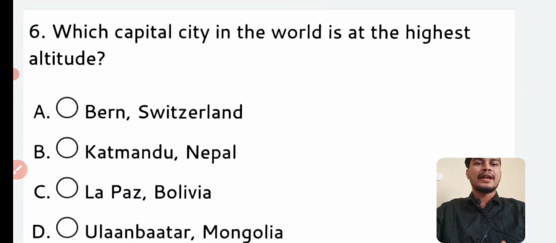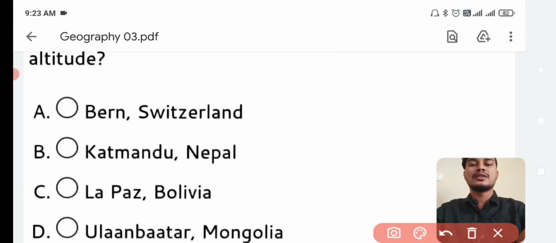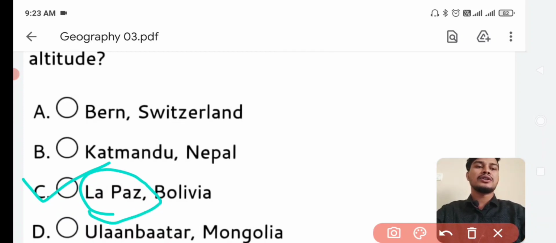Next question. Which capital city in the world is at highest altitude? Answer is option number C, La Paz, capital of Bolivia, the highest altitude.